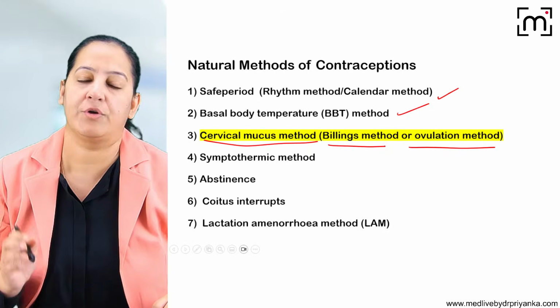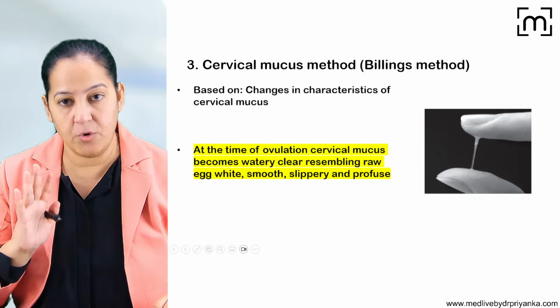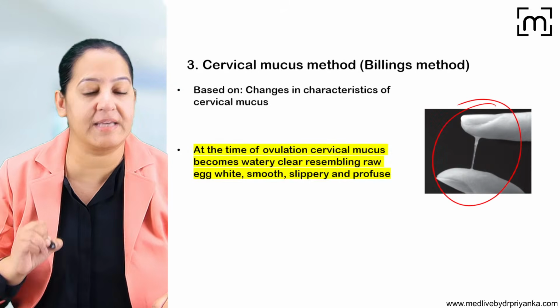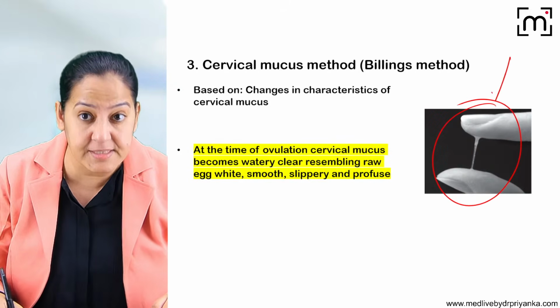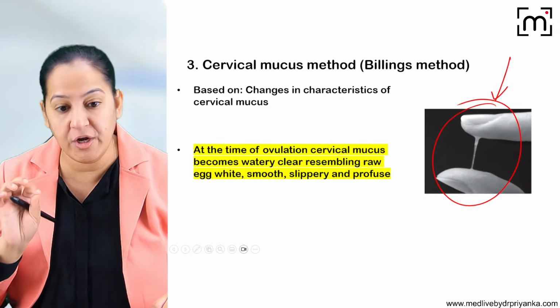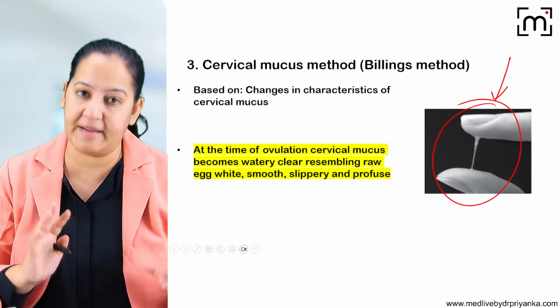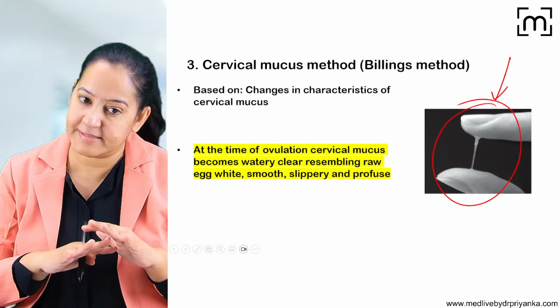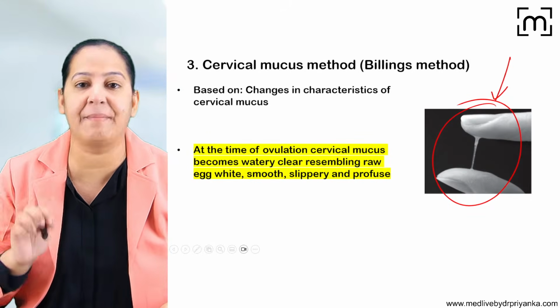What do you mean by that? Now you have to understand a principle here. All females have cervical secretion. Based on the consistency of the cervical secretion, the ovulation will be predicted by the female partner in the couple. And when the ovulation is taking place, at that time, sexual intercourse is avoided. So that is the third method, the billing method.